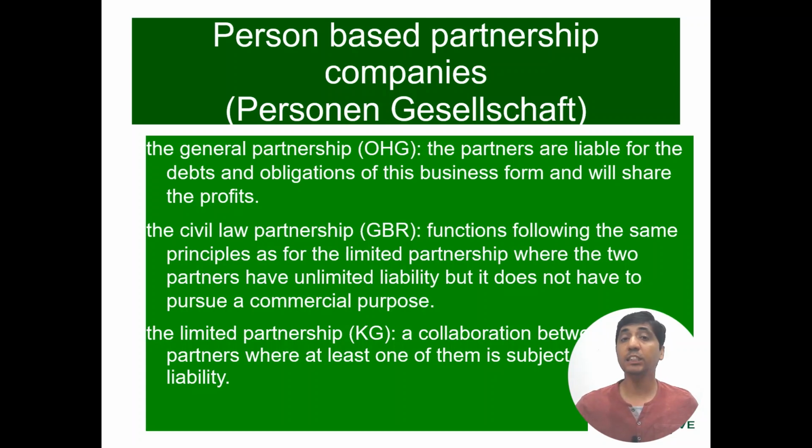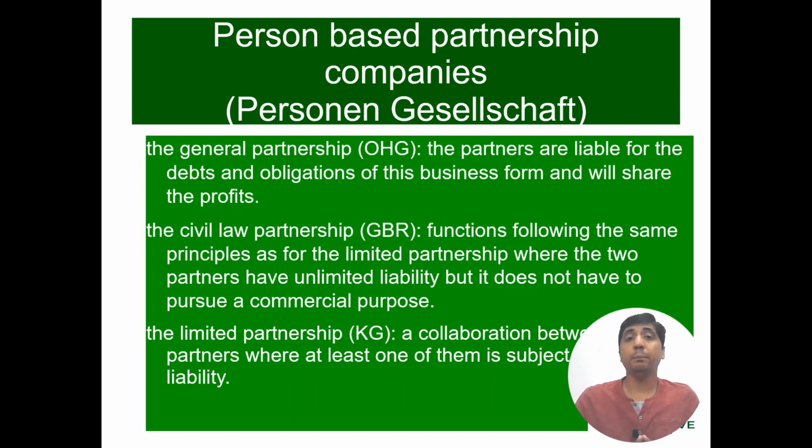The next type is GBR, the civil law partnership. It functions following the same principle as the limited partnership, where the 2 partners have unlimited liability, but it does not have to pursue a commercial purpose. So it can be formed for other than commercial purposes as well. The third type is KG, the limited partnership. This is a collaboration between 2 partners where at least one of them is subject to full liability.